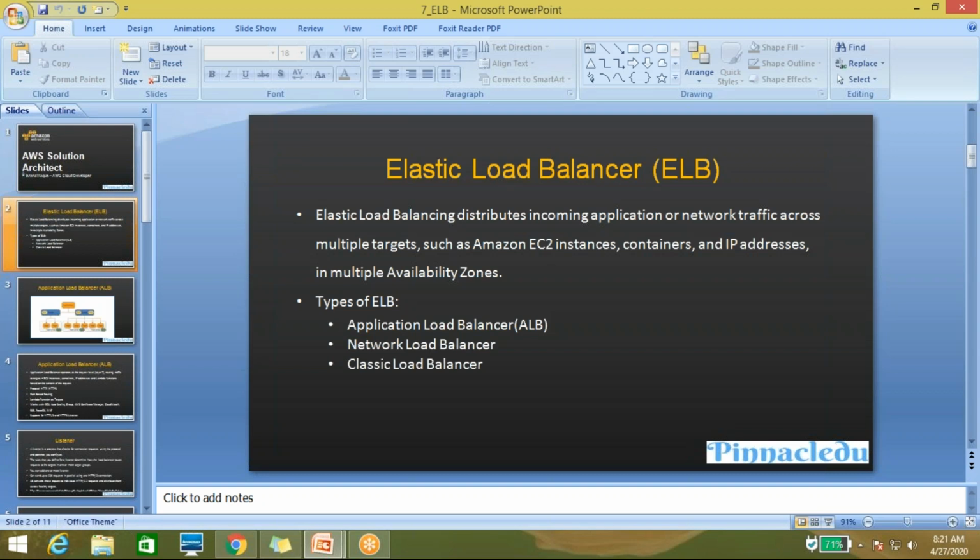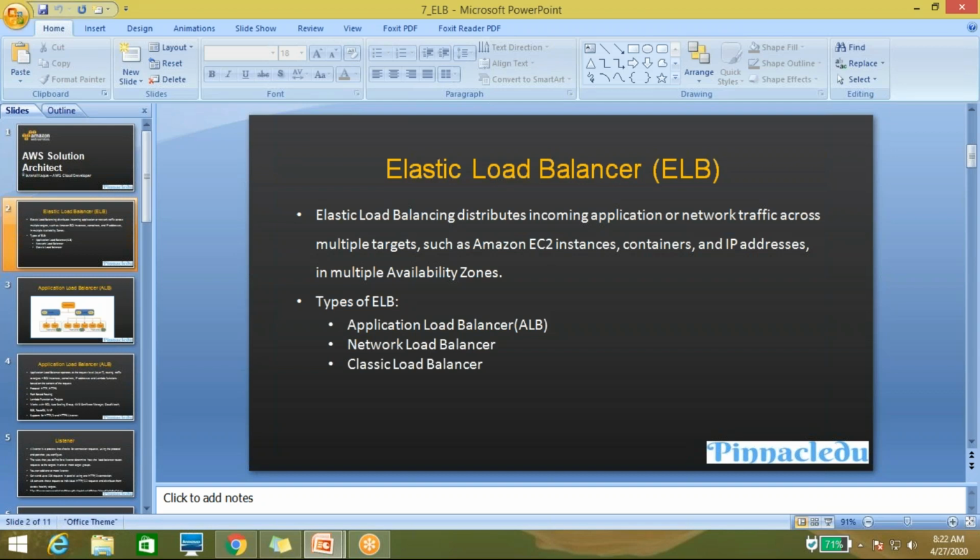It means the elastic load balancer divides the incoming traffic across multiple instances and containers. Suppose you have two instances, and one instance's capacity is to receive 100 hits per second, and the other also 100 hits per second.